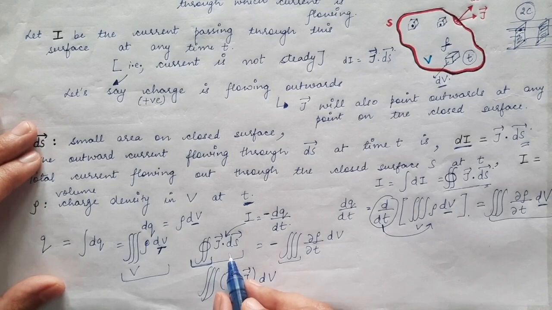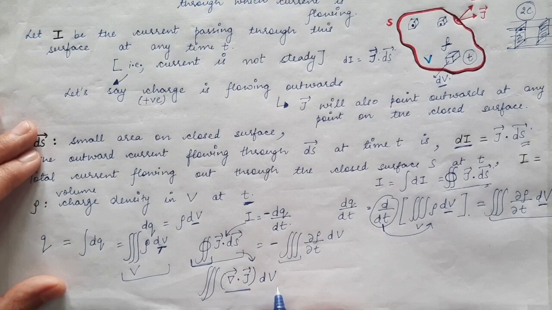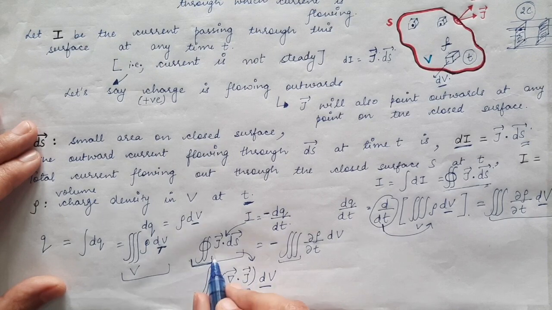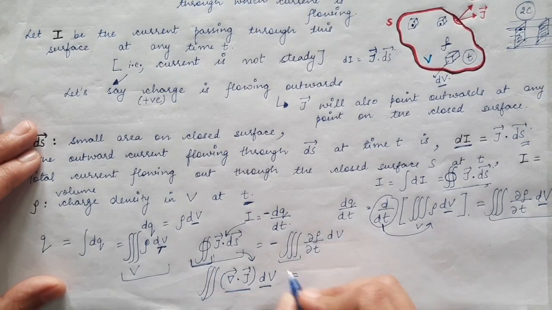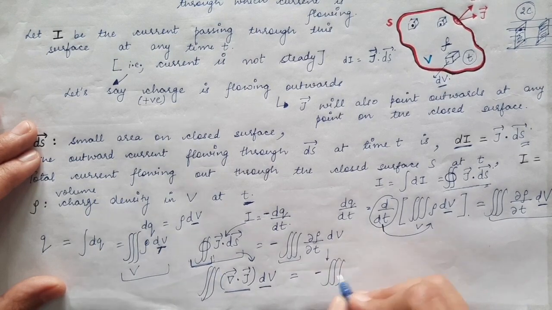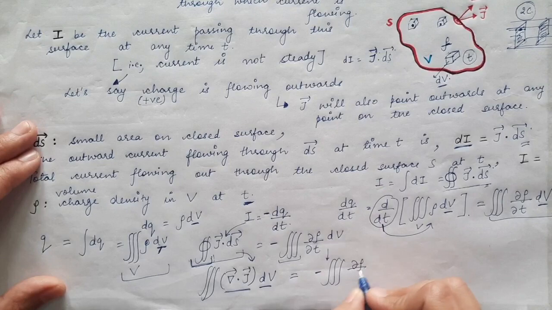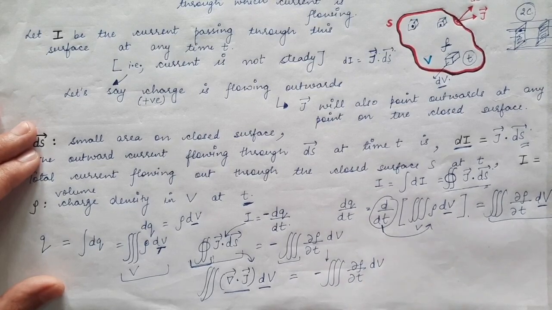So this closed surface integration is written in terms of a volume integral, and inside the integral we have divergence of j vector with volume element. This is how we convert a closed surface integration to a volume integration. And the right hand side will remain as it is, so it will be equal to minus of volume integration of del rho by del t into dv.